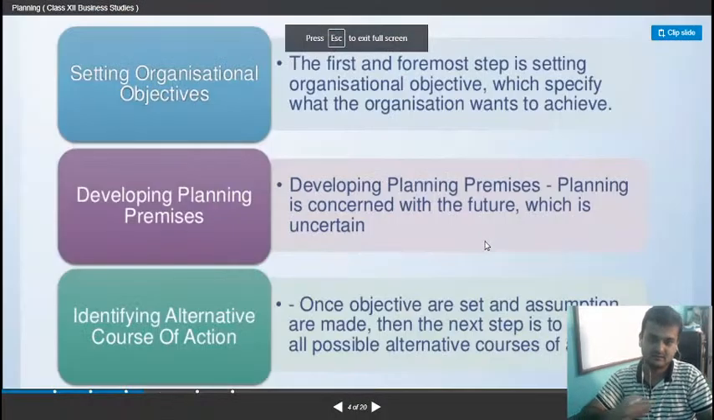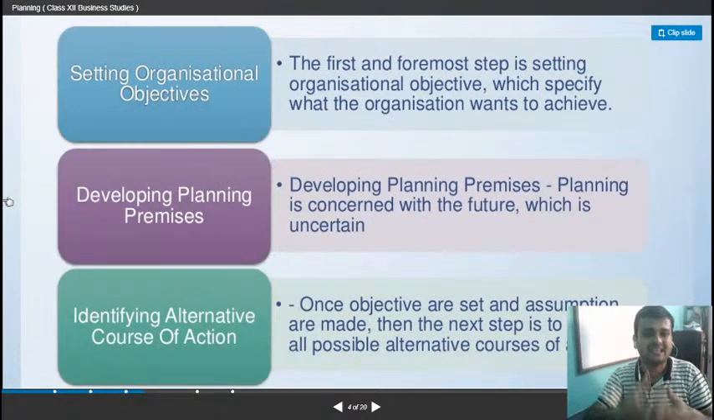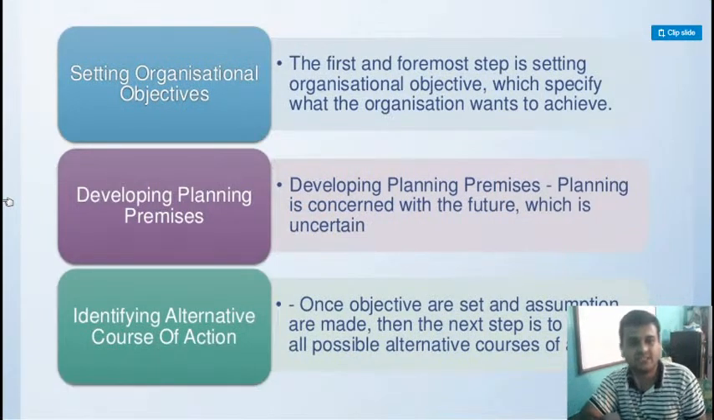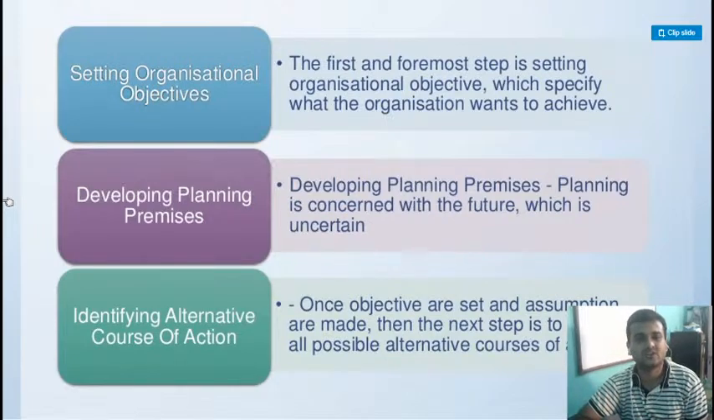Yeah. Next we'll talk about the different objectives. Okay, so we have seen the process. Now we'll talk about what they are. The first step is setting organizational objective. So what does this talk about? Setting organizational objective is the first and foremost step; it specifies what the organization wants to achieve. So as I said, if you want to get good marks in 12 and get into good colleges, this is your objective. Understood?